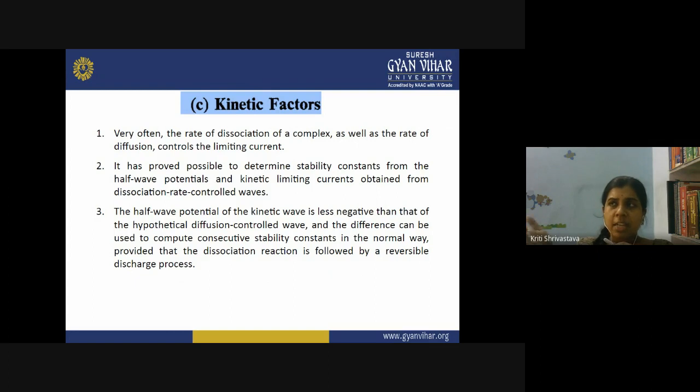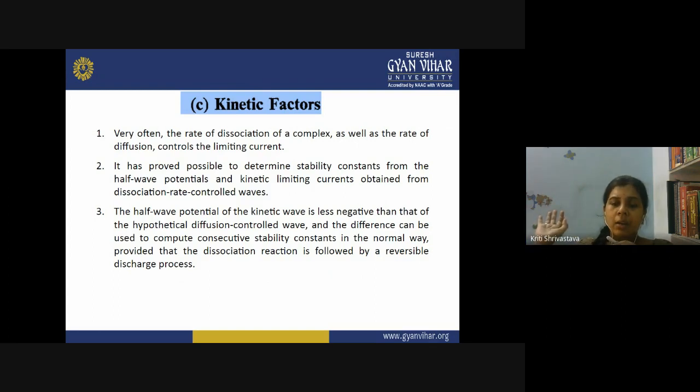What is the limiting current in polarography? We have seen that when the polarographic wave reaches a maximum value, its value becomes constant, and that is my limiting current. Above that point, the current will not increase whatever potential you are applying.